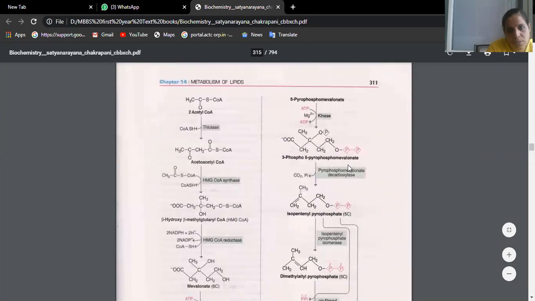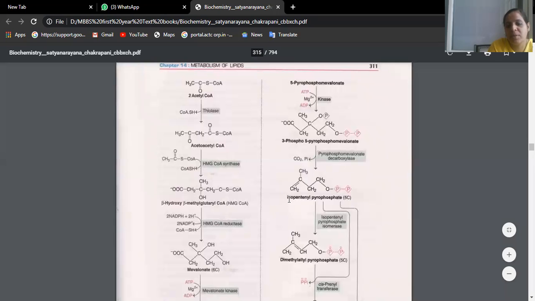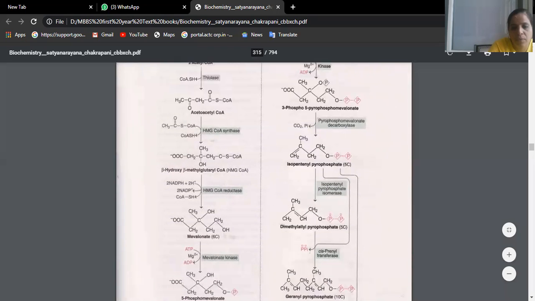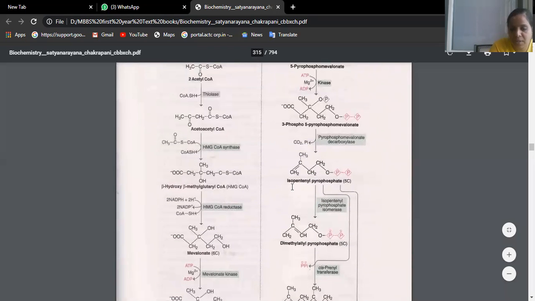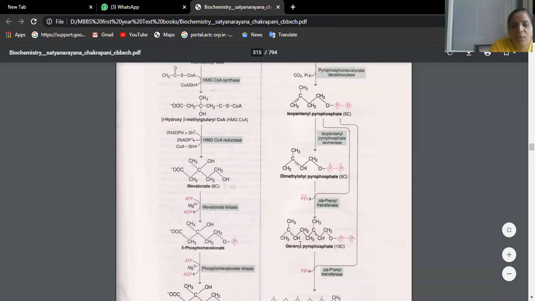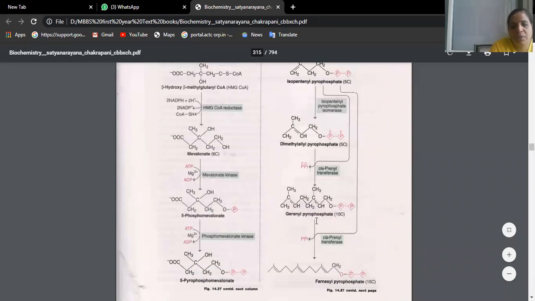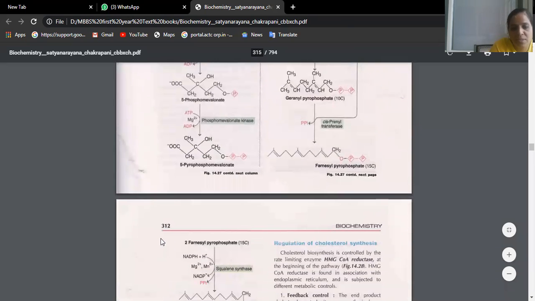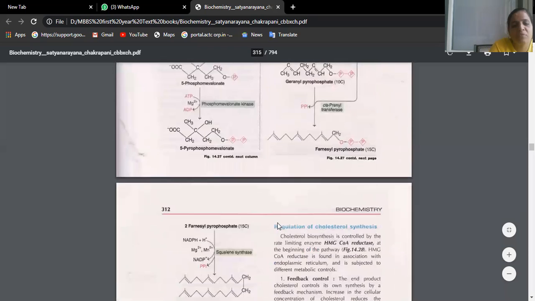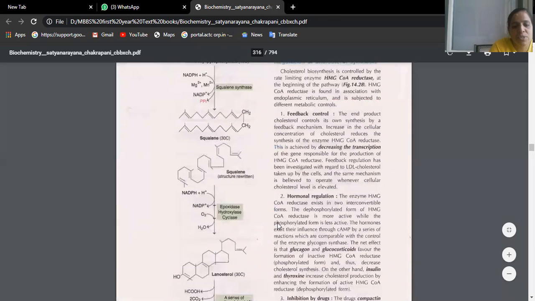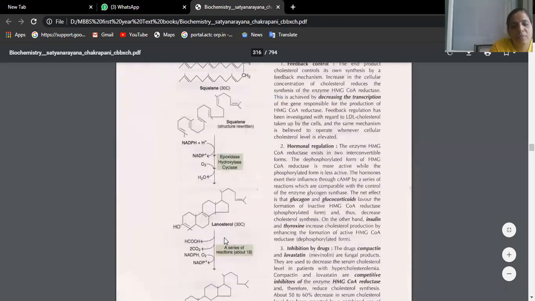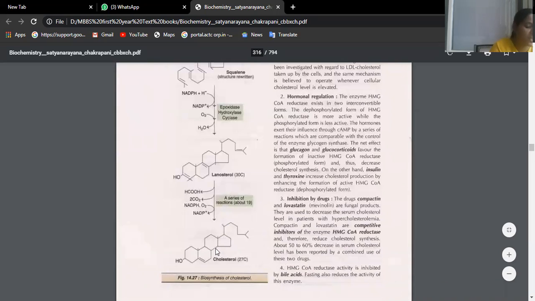Now, there is a code from here, from isopentenyl pyrophosphate: I don't give charity, still I don't give funds but still love charity. That is the code. I is isopentenyl pyrophosphate, D is dimethylallyl pyrophosphate, G is geranyl pyrophosphate, F is farnesyl pyrophosphate, S is squalene, L is lanosterol, and C is cholesterol. So a few things like this will help us recollect the steps easily.